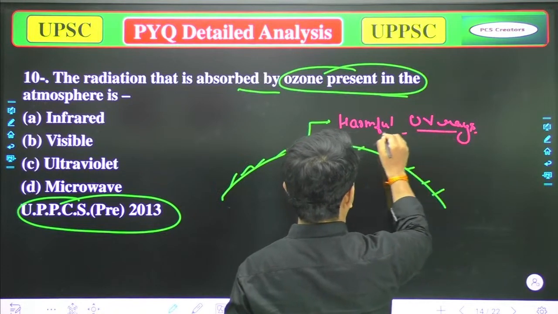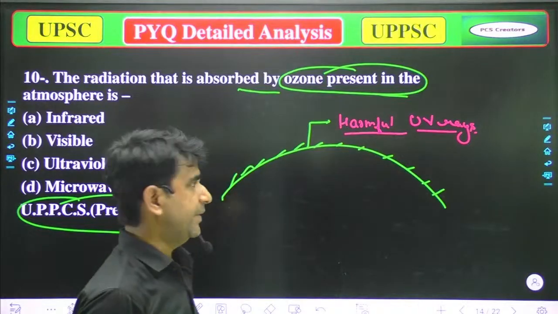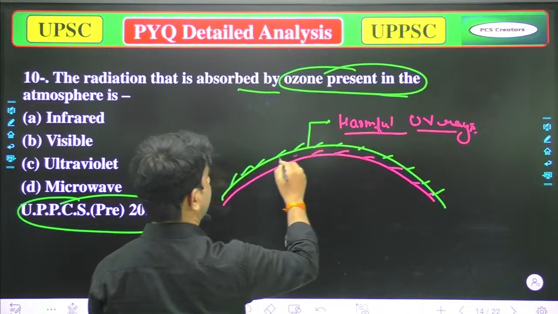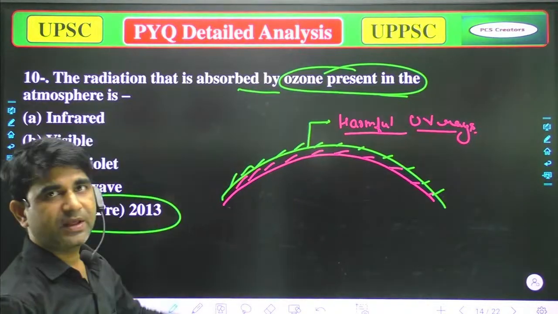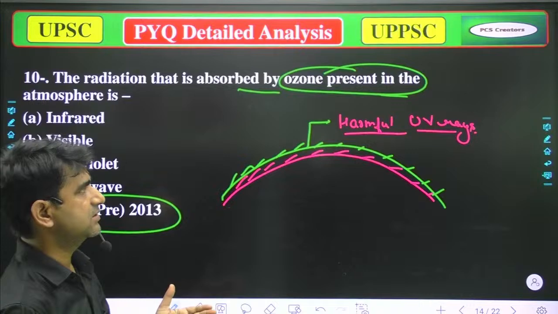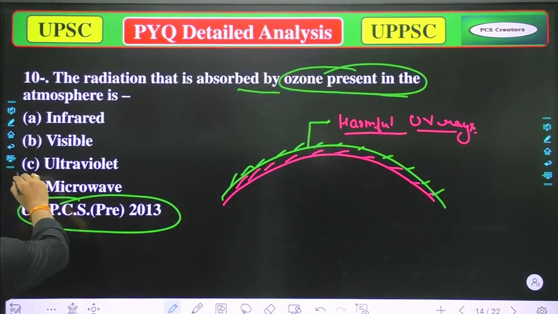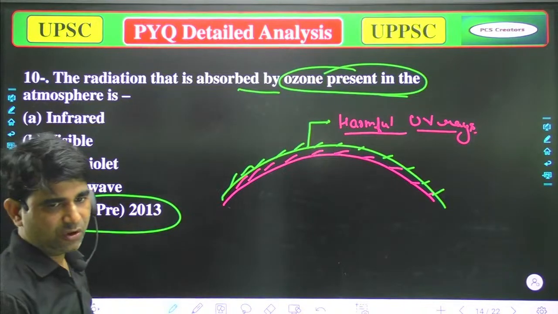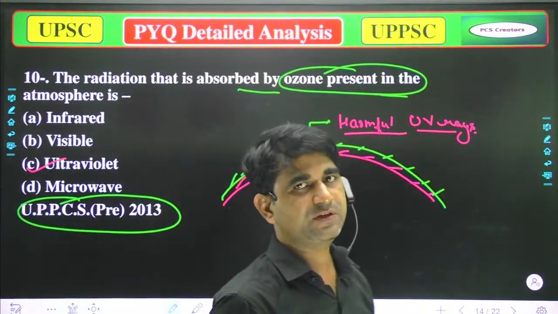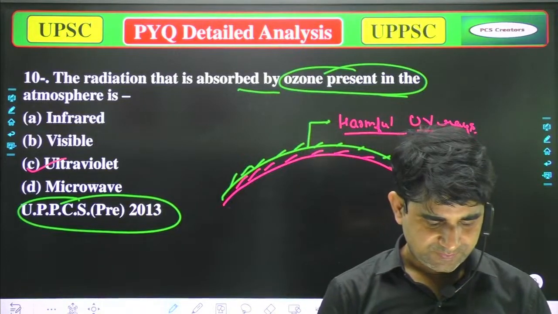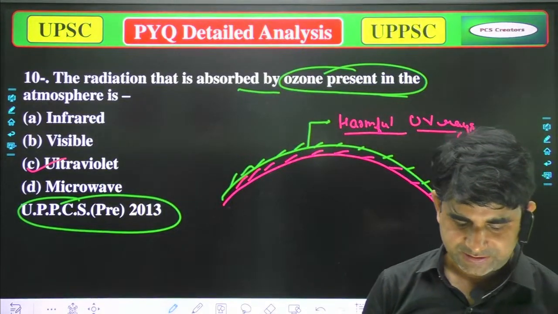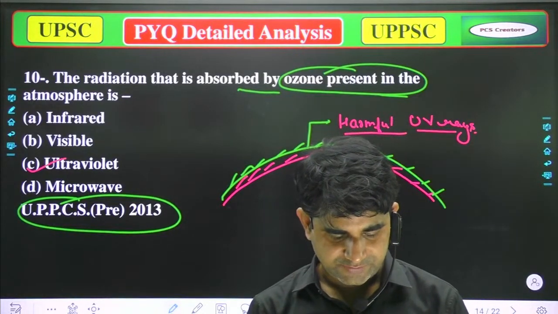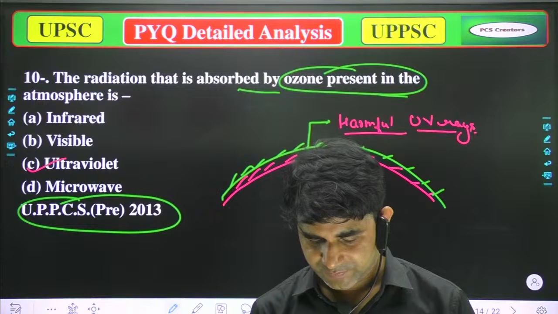That ozone layer is responsible for absorbing harmful ultraviolet rays. So the correct option will be ultraviolet rays. Anyone who is live, please provide me the correct option.